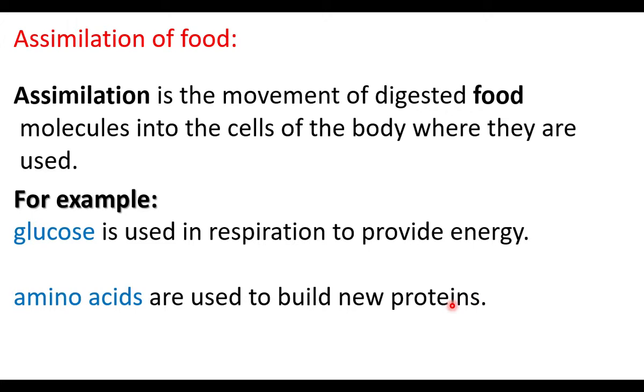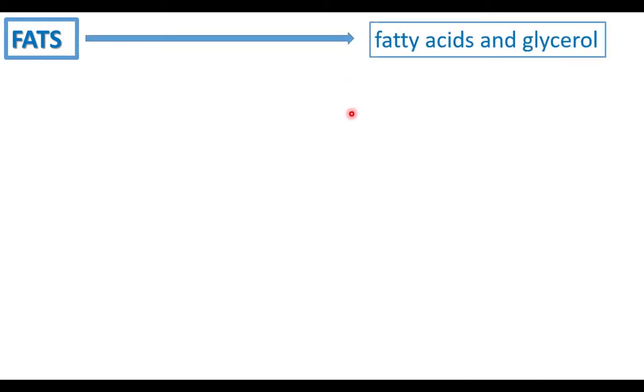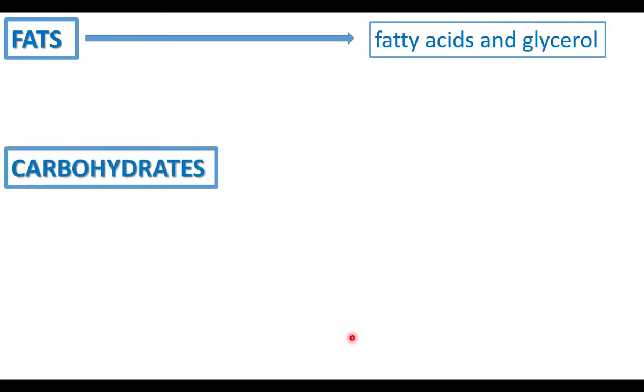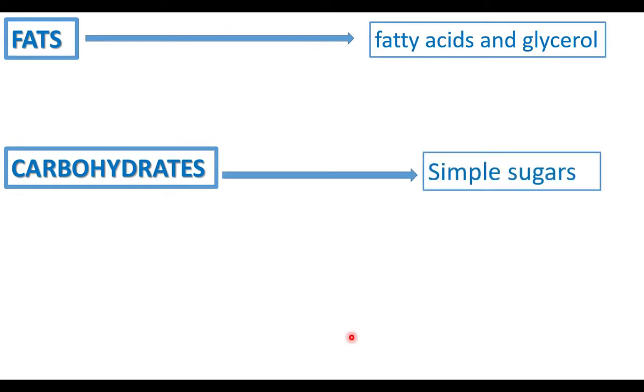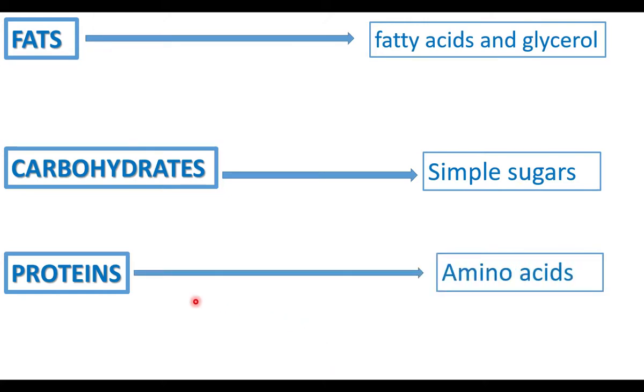Fat is stored in the body. After digestion, fat is broken down into fatty acids and glycerol. Carbohydrates are broken down into simple sugars like glucose and fructose. Proteins are broken down into amino acids. Digestion of proteins results in amino acids. Carbohydrate digestion produces simple sugars. Fat digestion produces fatty acids and glycerol.